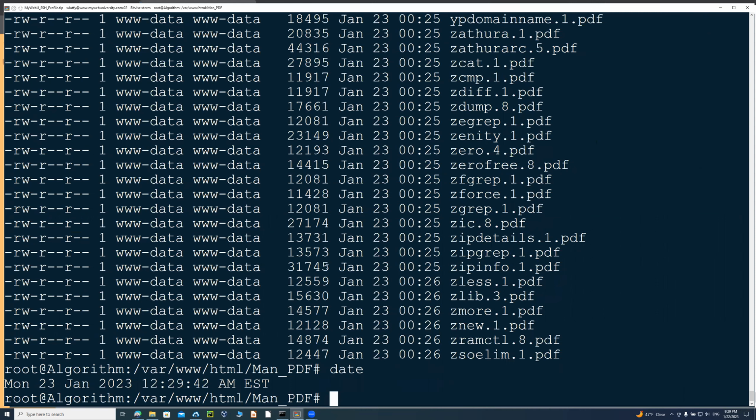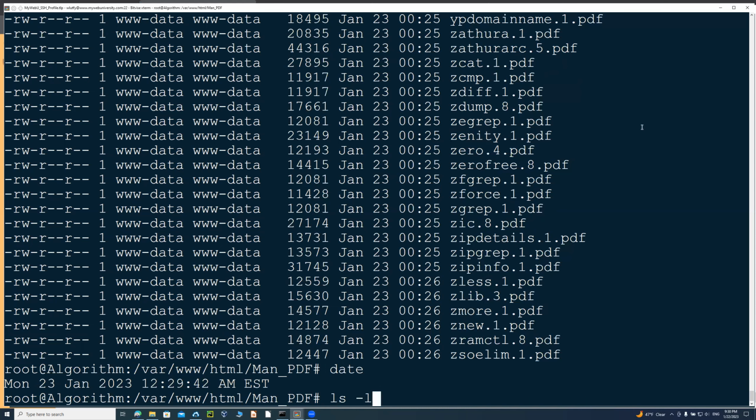Right now, my system time is Eastern time, and that is the 23rd, because the cloud is on the Eastern cloud. So you can see that it's 12:29 right now, which is 9:29 Pacific Standard Time in California, where I live. At this time, we're going to look at these PDF files.